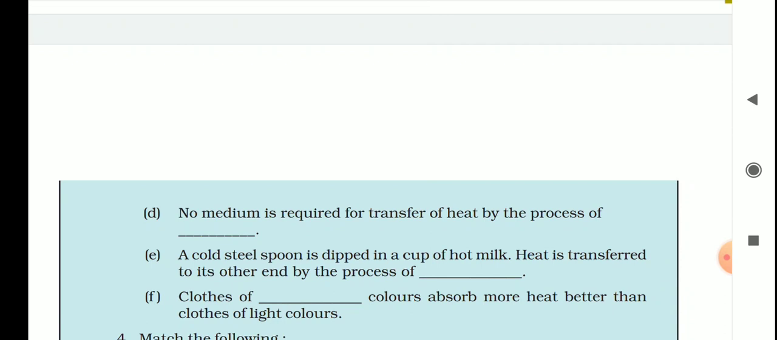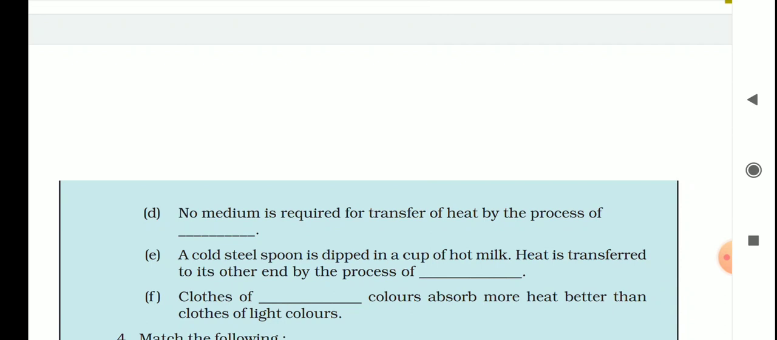Now fifth, E. A cold steel spoon is dipped in a cup of hot milk. Heat is transferred to its other end by the process of. It will be conduction. Yes, I told you, generally in solids the heat is transferred with the help of conduction. Getting it? So a cold steel spoon dipped in a cup of hot milk, heat is transferred to its other end by the process of conduction.